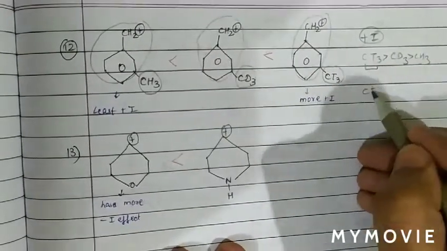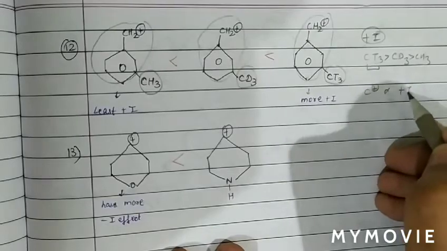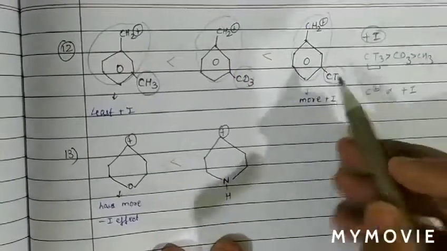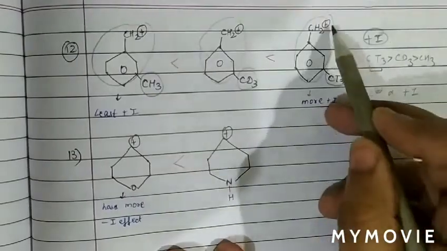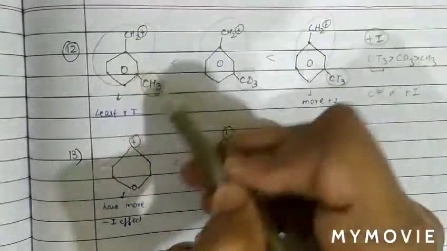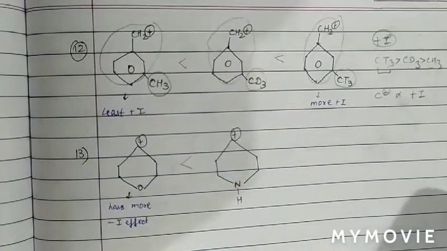And we know the stability of carbocation is directly proportional to plus I. So with more plus I in the case of CT3, we can say this is the most stable carbocation and this one is the least stable carbocation. Now see the next question.